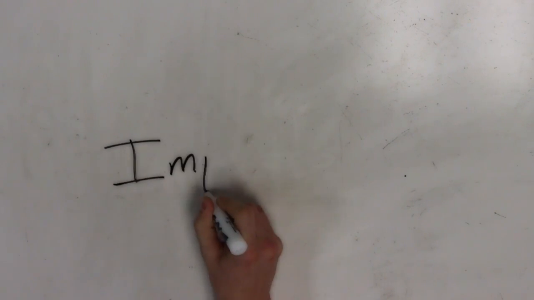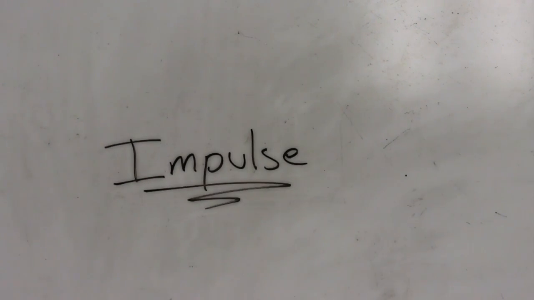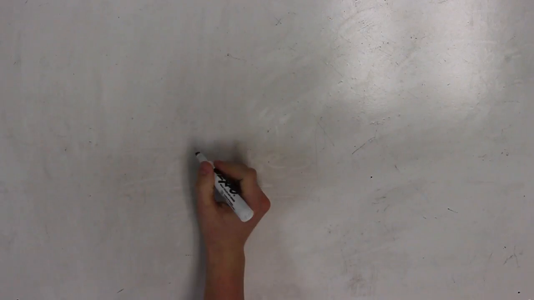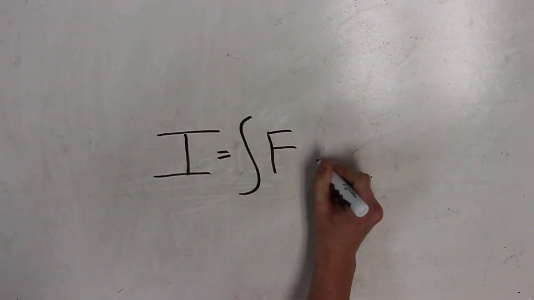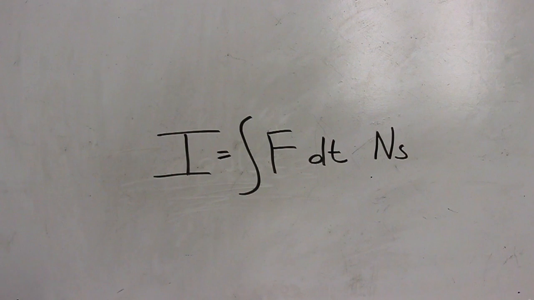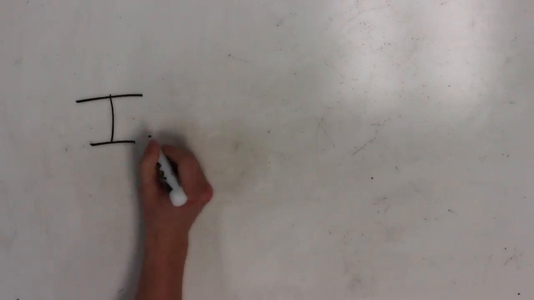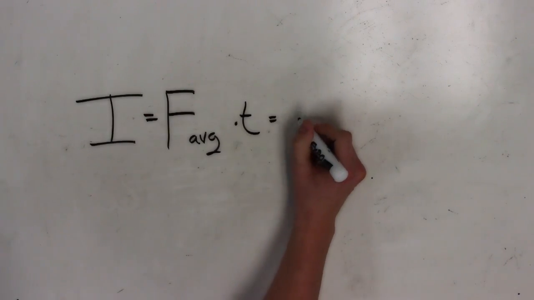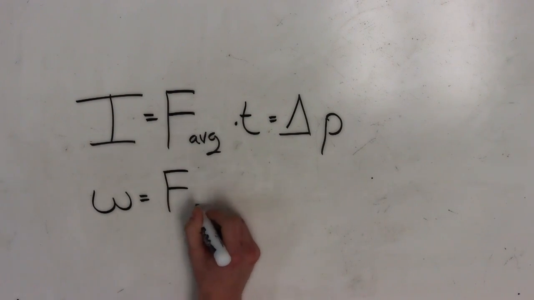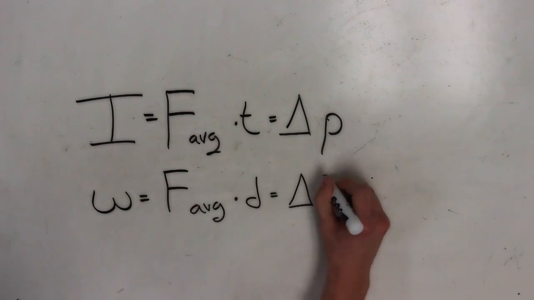In physics, impulse describes how much force is output over a given number of seconds. Mathematically, this is the integral of force with respect to time, or the average force multiplied by time. You might be thinking that this equation looks familiar. It is similar to the equation for work.